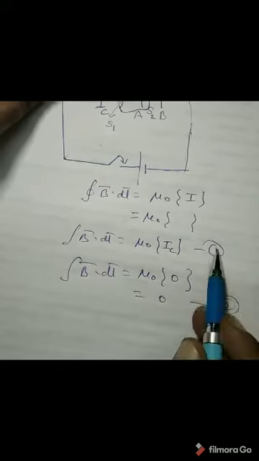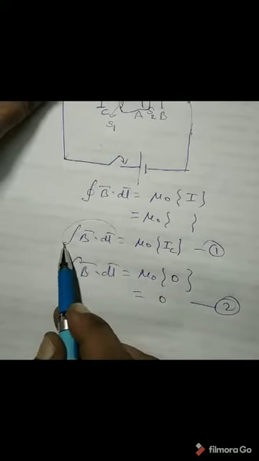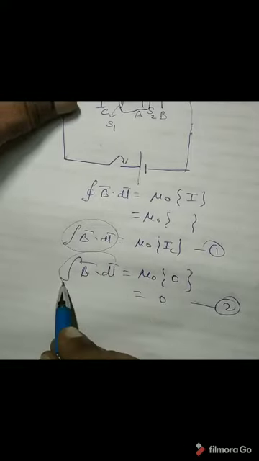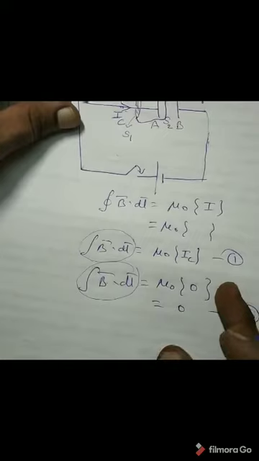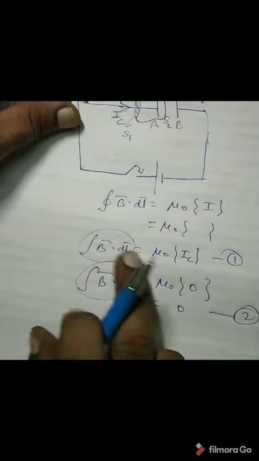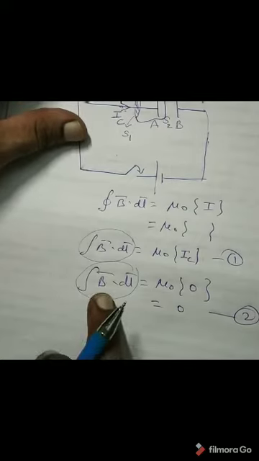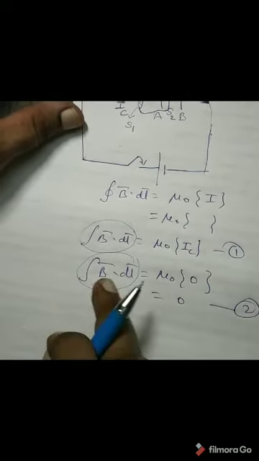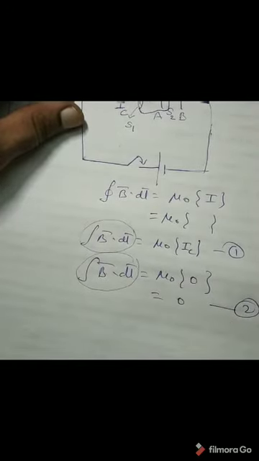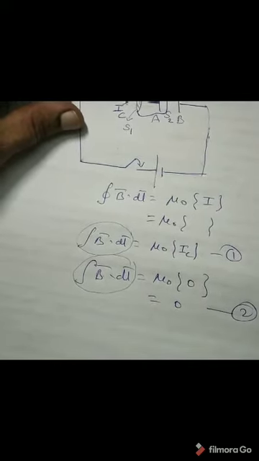Now if you check equation 1 and equation 2, the LHS is the same: integration of B bar dot dl bar around the same Amperian loop. So its answer should be the same. But in equation 1, its answer is mu 0 into IC, and in equation 2, its answer is 0. That means for the integration of B bar dot dl bar along the same Amperian loop, we are getting different answers, which is a contradiction. This is what was observed by Maxwell.